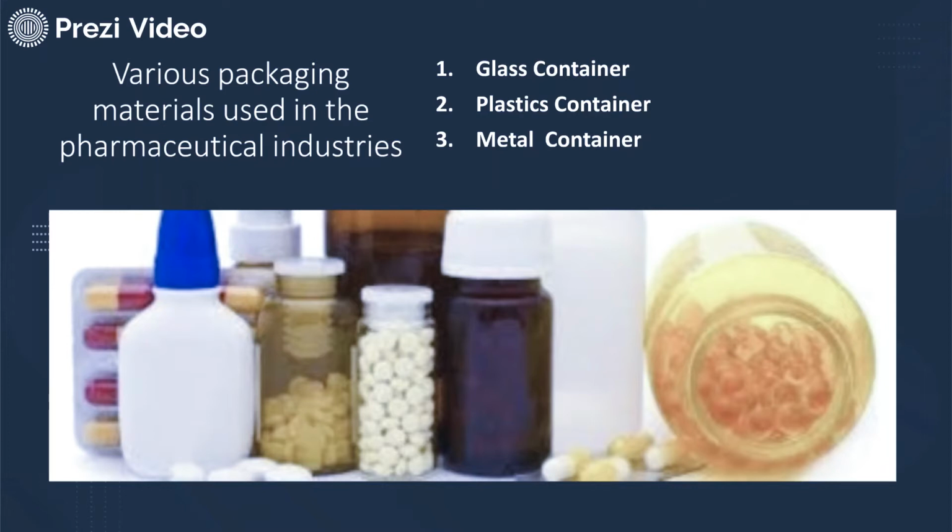But at the same time, there are certain disadvantages associated with glass. For example, it is very heavy in weight. While shipping the product, it adds weight to the final packaging. Moreover, it is very fragile and needs to be handled very carefully, as it is composed of silicon dioxide and other substances. Because of these disadvantages, the preference changed from glass to plastics.